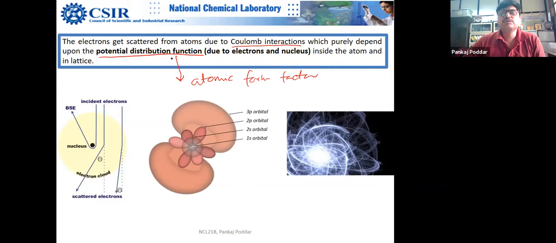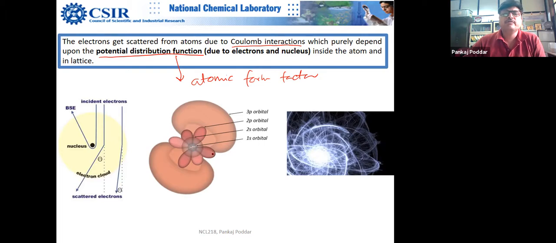That means you do not see atoms, because there is nothing as such as atoms. Electrons do not see atoms. They see the Coulombic potential distribution around in the lattice. That's what they feel, and we call it an atom.